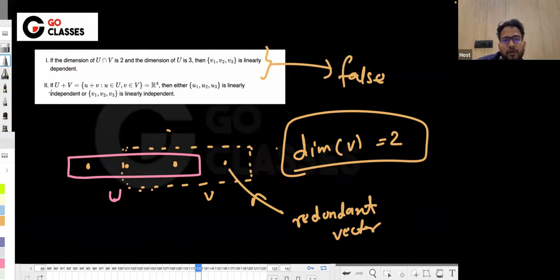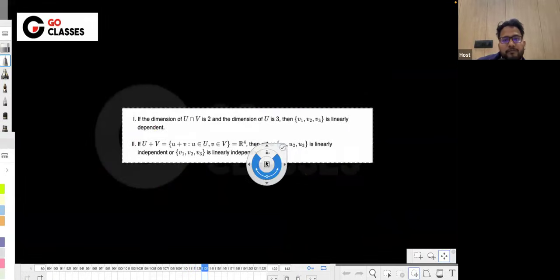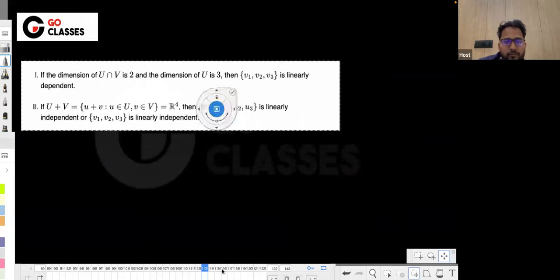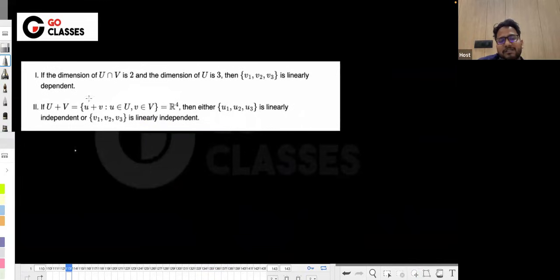What about statement 2? Let's see statement 2 also. So what are they saying? In statement 2, they are saying let's form U plus V, which means every vector is summed with every other vector. And this is R4. So basically they are saying U and V combined make R4.